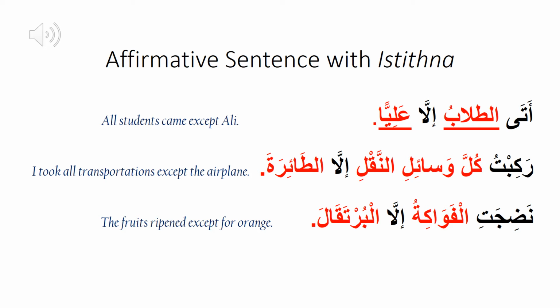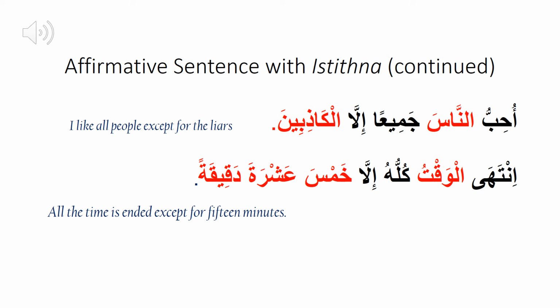Let's look at the third example. نضجت الفواكه إلا البرتقالة. In this example, mustasna al-fawakih is mentioned. Therefore, the accepted noun al-burtaqal must be mansub. Review the following two examples and try to identify mustasna and mustasna min.